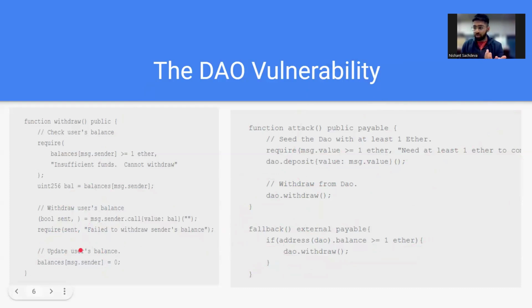The balance is not changed, and hence the withdraw function will be called again, and the transaction will be executed again. This will set up a recursive loop until the DAO itself is drained of all its funds. And once the draining is complete, the function stops, it returns, the chain returns, and the entire fund is transferred to the attacker. This is basically a broader picture of what happened in the DAO attack.